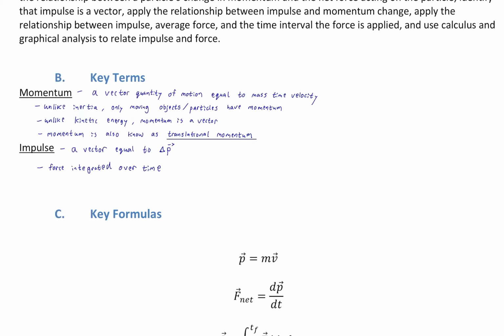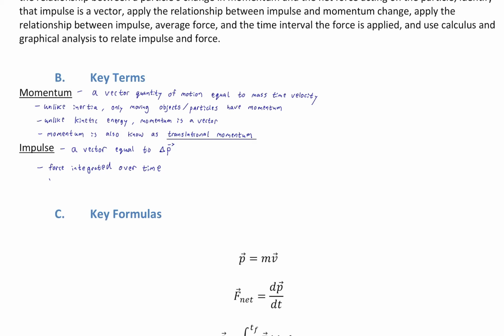Impulse, besides being equal to a change in momentum, is force integrated over time. So if you apply a force for a certain amount of time, let's say I apply a force for 1 second, and I want to know the effect of that force applied over that 1 second, then I could measure that total effect, even if the force was non-constant, by finding the impulse. And that's the way it gets used. So you give something an impulse, it's like giving it a push. Well, that's a force multiplied by time, isn't it? And that's in contrast to work, which is force multiplied by distance. So impulse is not energy, impulse is momentum, just like work is energy.